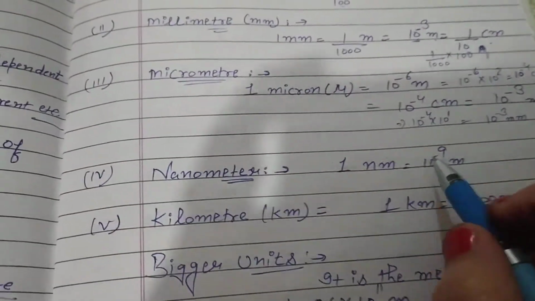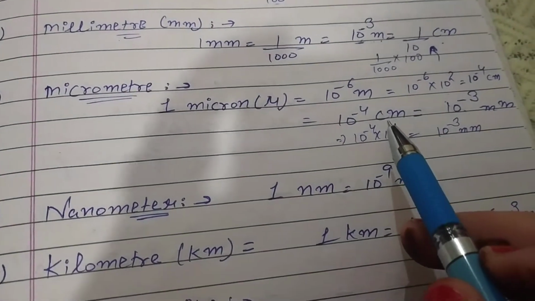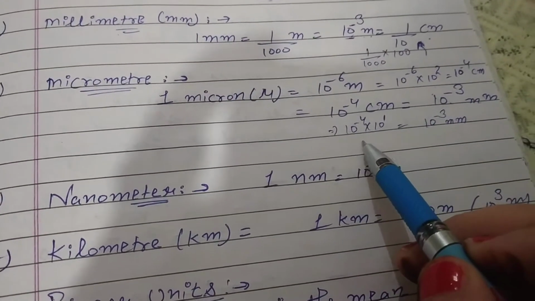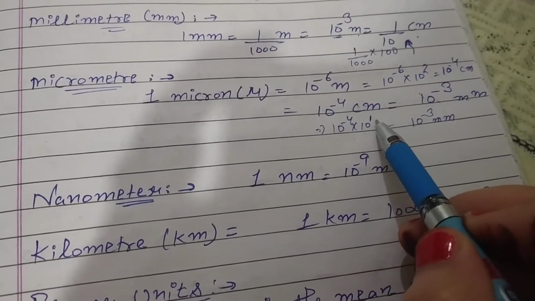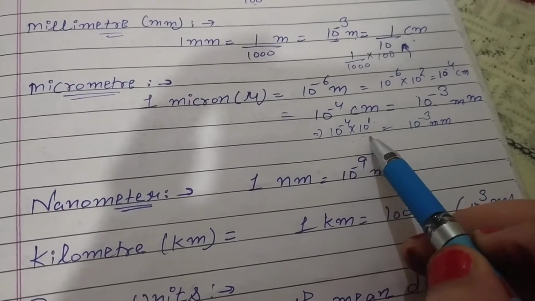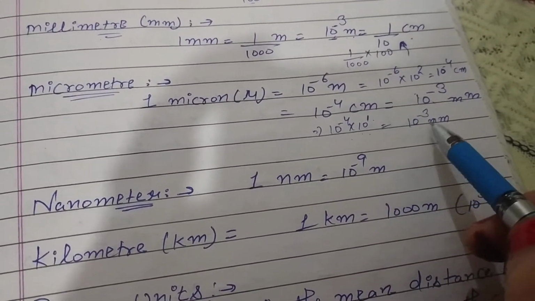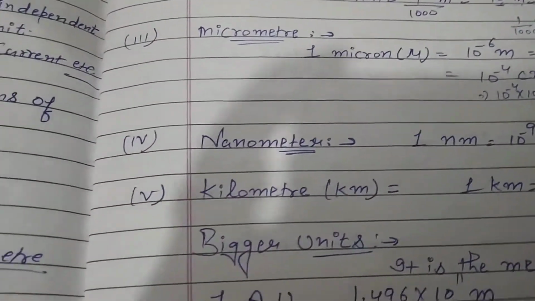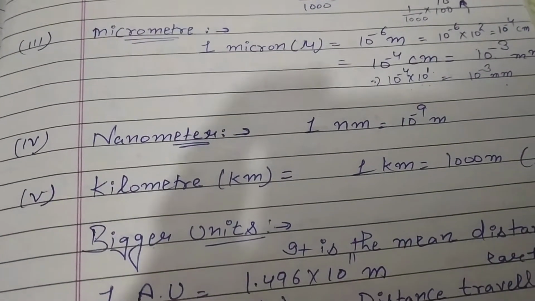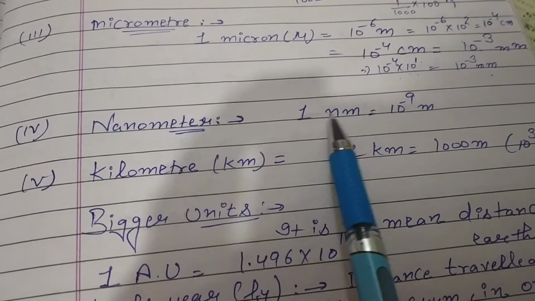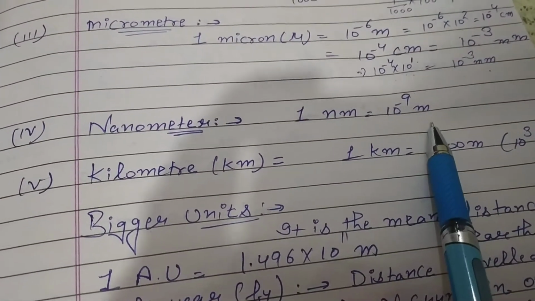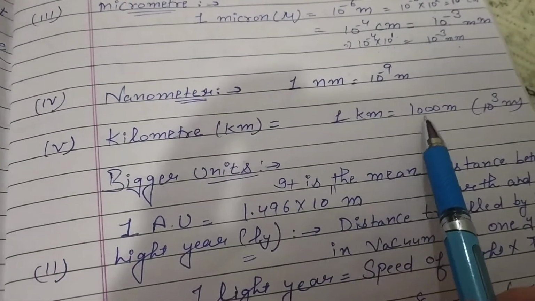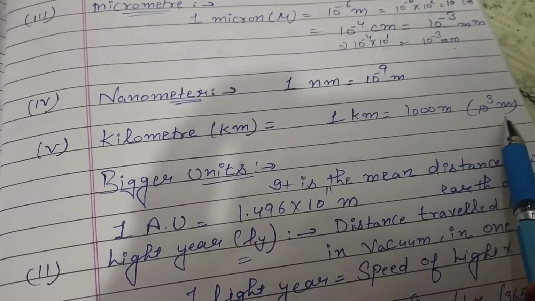Okay. Now we have to convert centimeter, the centimeter term, into millimeter. How we will convert? Write this value 10 is to power minus 4 multiply 10 is to power 1. Then now again base is same, so answer will be 10 is to power minus 3 millimeter. Okay, is that clear? Now come to next unit, that is nanometer. 1 nanometer is equal to 10 is to power minus 9 meter. Next is kilometer. 1 kilometer is equal to 1000 meter. That means to 10 is to power 3 meter.